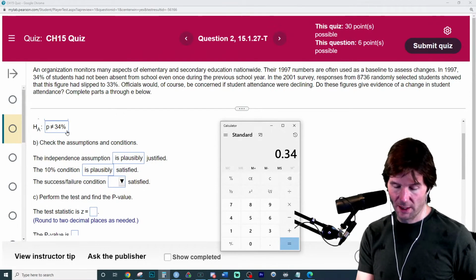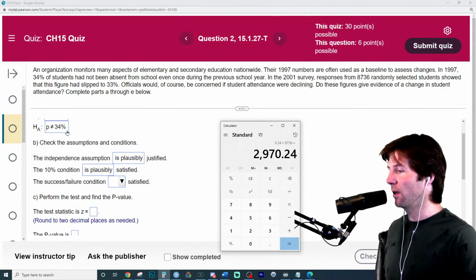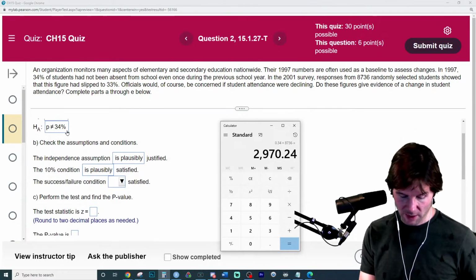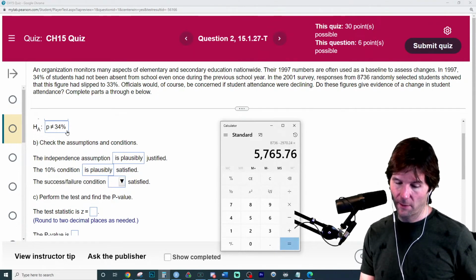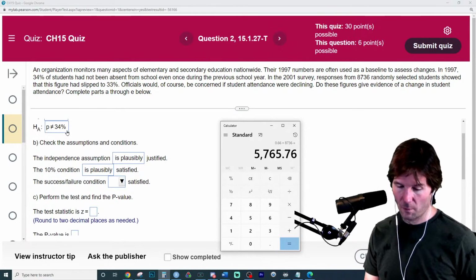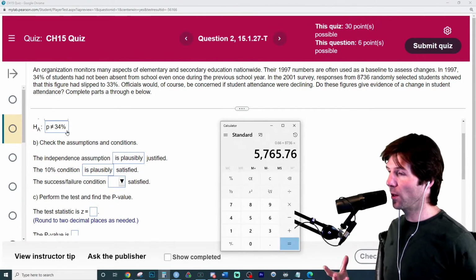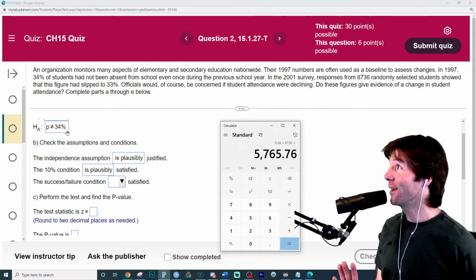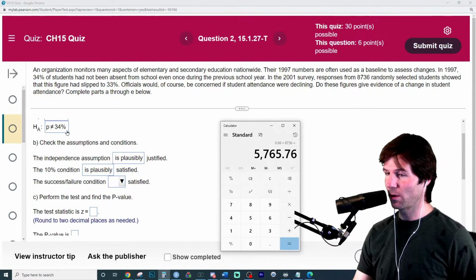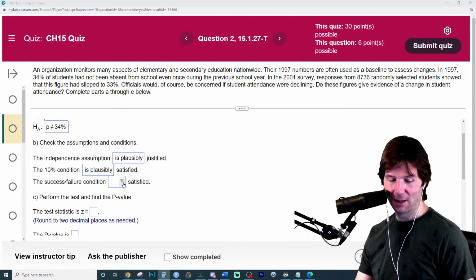So we take 34% of the sample size, 8736, and that's at least 10. Now, nq naught would obviously be greater than 10 too. You can solve that quickly by subtracting this from that, which is the same as doing q naught times the sample size. So this was np naught, sample size times hypothesized true proportion, and nq naught, sample size times the complement of the hypothesized true proportion. Make sure those are greater than or equal to 10 for the success failure condition. If it's equal to 10, it's probably fine. Don't worry, we'll never put exactly 10 on the test. So this one is met.